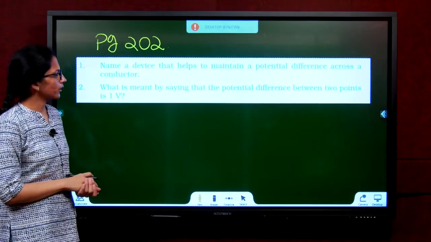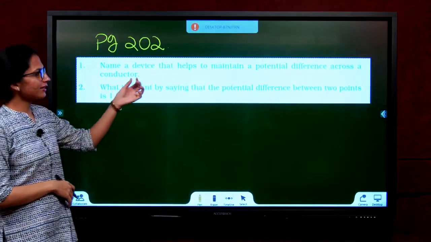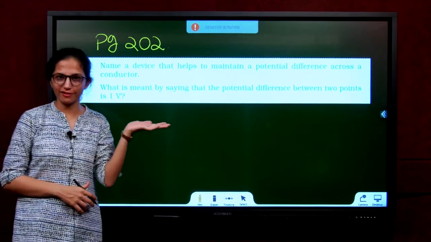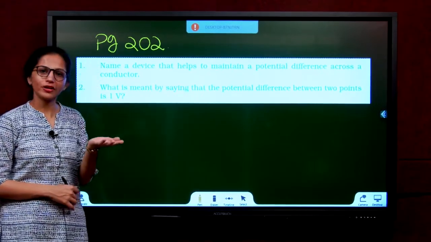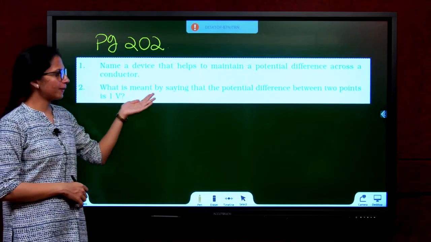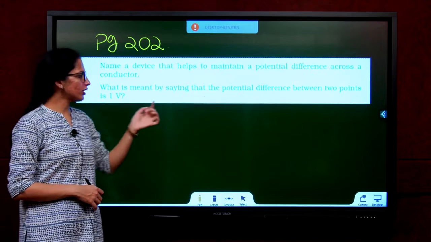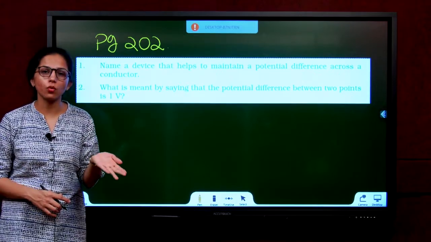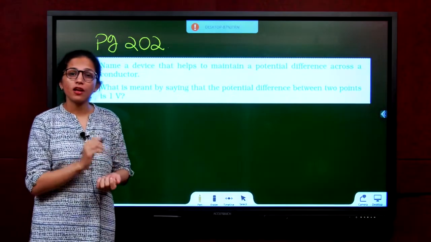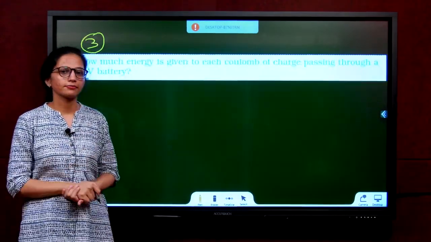Question 1. Name a device that helps to maintain a potential difference across a circuit. We just learned the definition. They've given the definition. What is it? Cell or battery. What is meant by saying that the potential difference between 2 points is 1 volt? What is the meaning of 1 volt? You have to write the definition of 1 volt that we just learned.